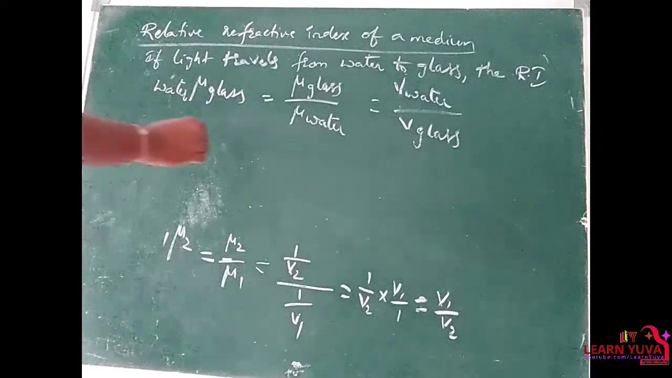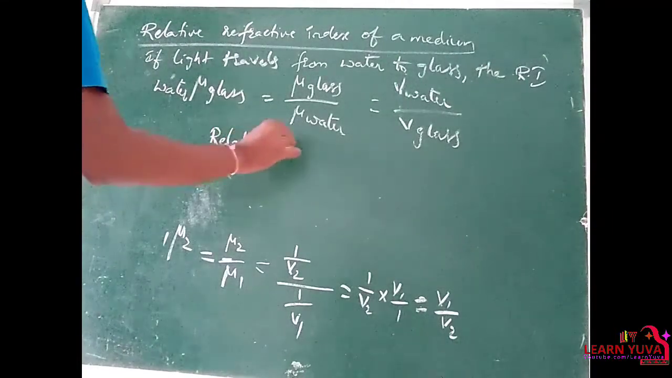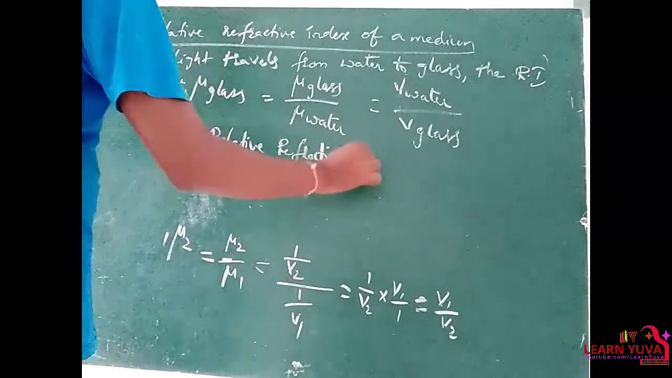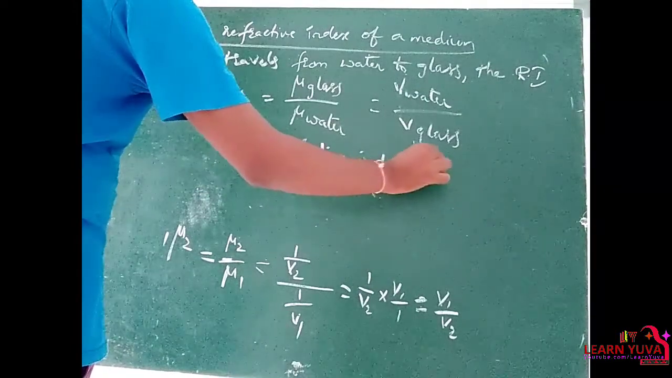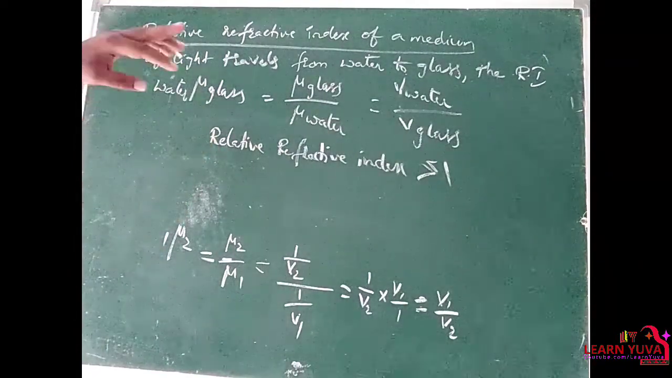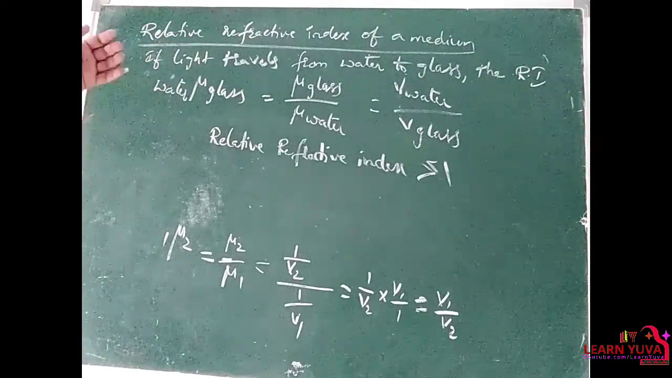So this relative refractive index is greater than or less than 1. Sometimes it is greater than 1 and sometimes it is less than 1. That depends upon the mediums we are taking. Very important, relative refractive index.